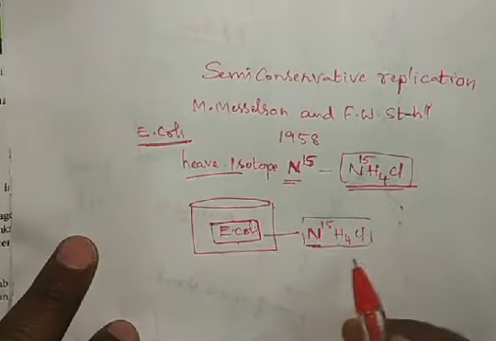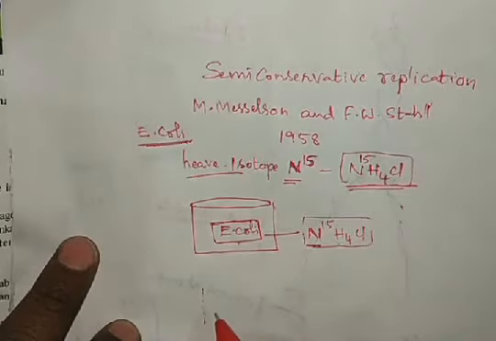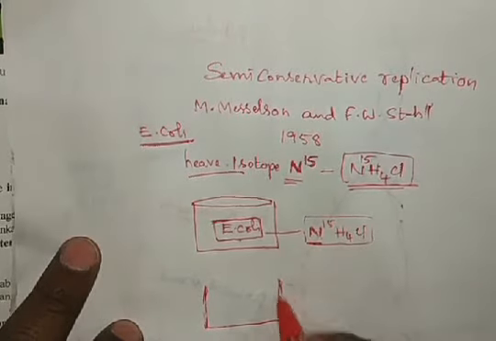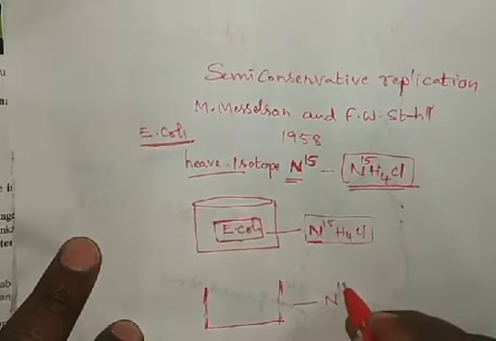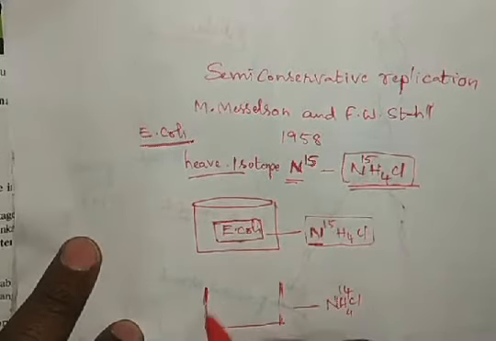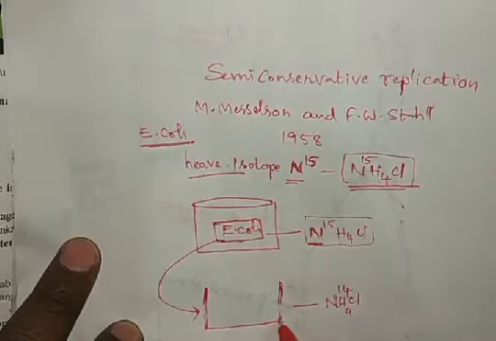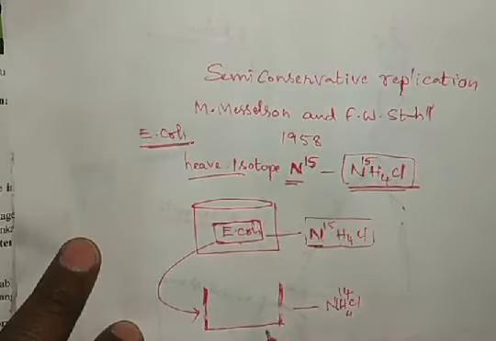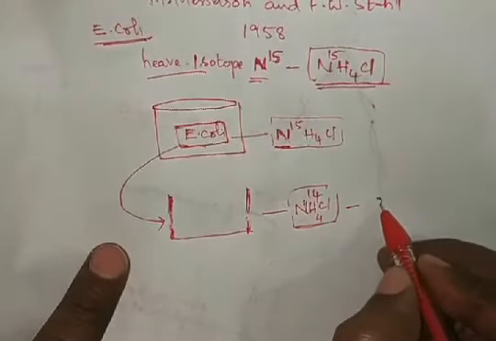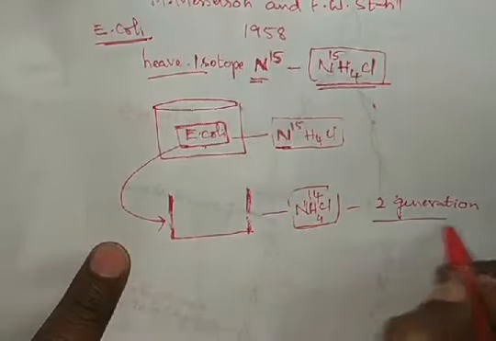Now these E. coli bacteria are shifted to N14 containing ammonium chloride, for 2 generations.